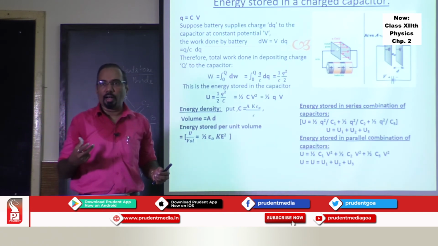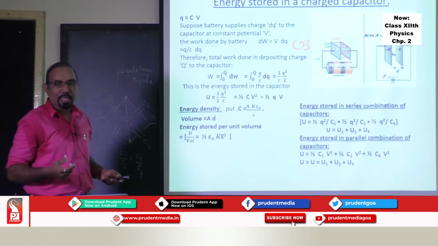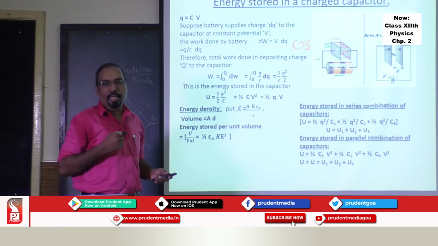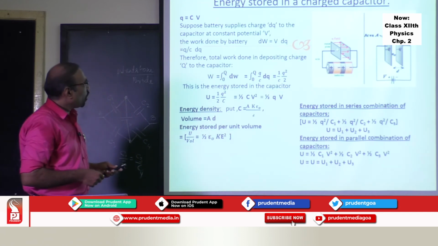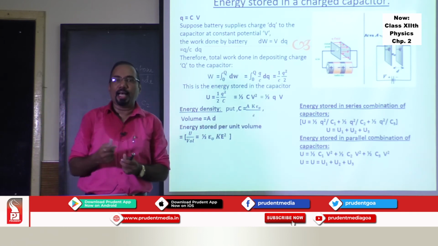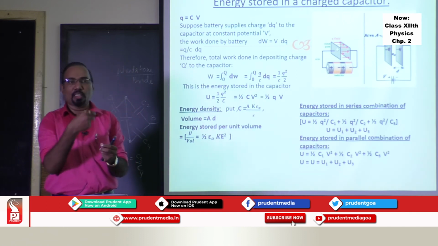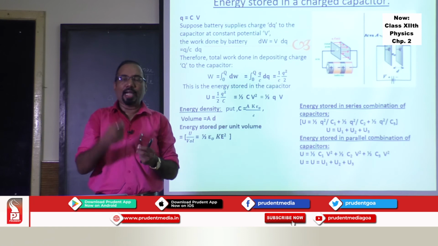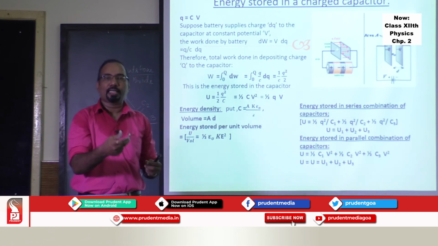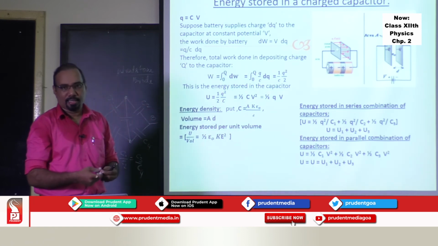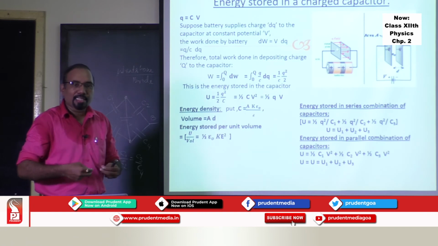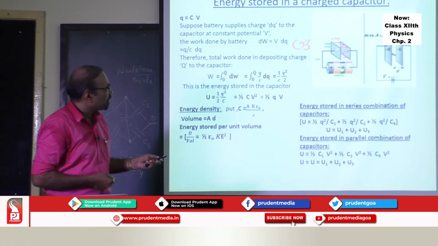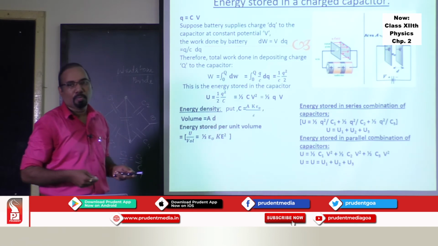So if you want to find out the energy stored in this capacitor, you can go into detail of this particular part. So what exactly does the battery do when it is connected to a capacitor? When a battery is connected to a capacitor, the capacitor gets charged. The battery supplies a charge to a capacitor. So this is a battery connected to a capacitor. It supplies a charge to a capacitor.